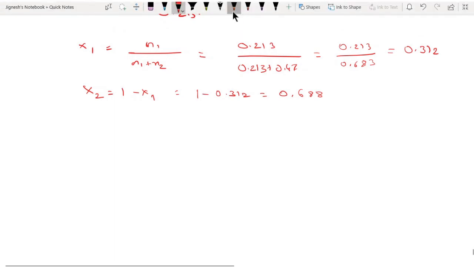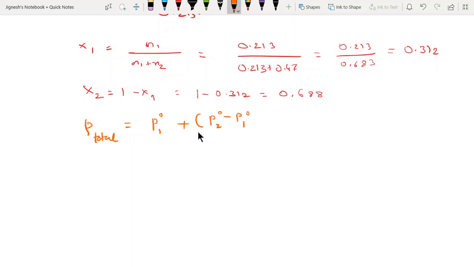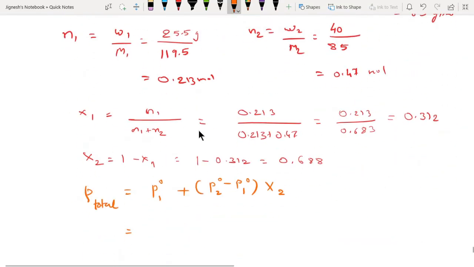What is the total? Let us talk about the total pressure, partial pressure, P total. We are going to use this formula: P1 naught plus P2 naught minus P1 naught into X2. Chalo, what is P1 naught? P1 naught is given to us, let's see here, yeah, it's 200.